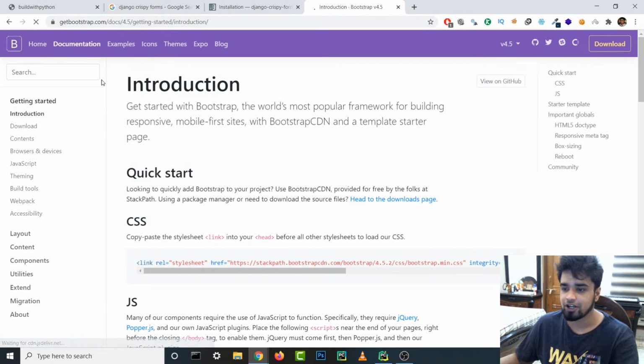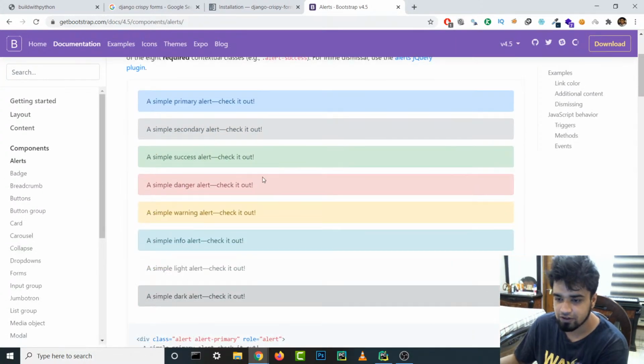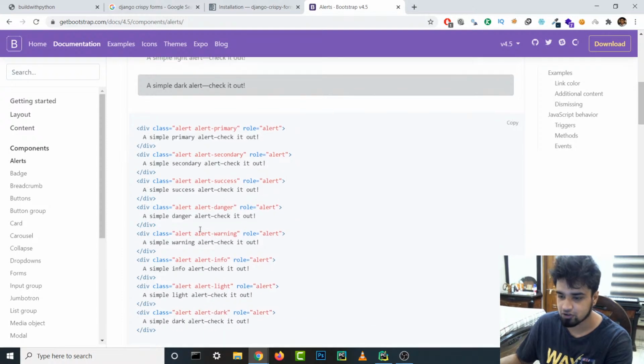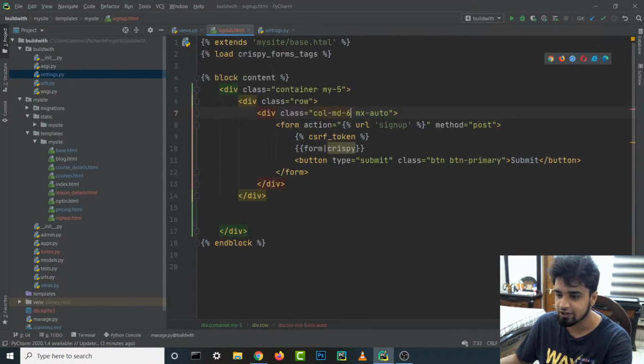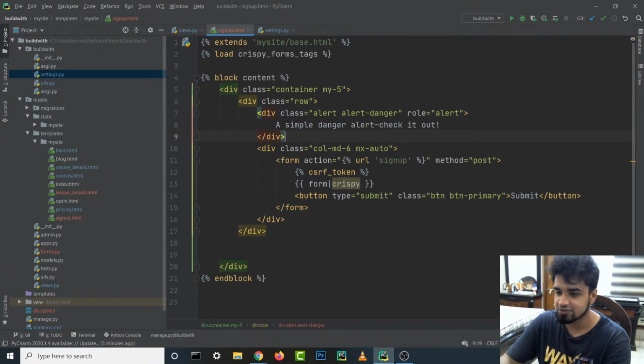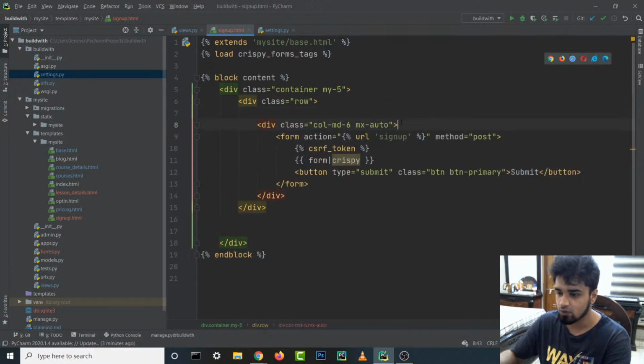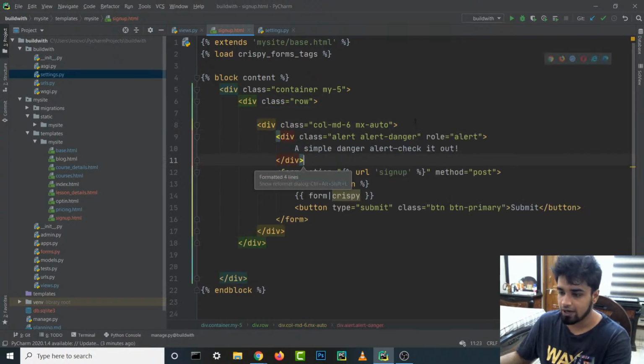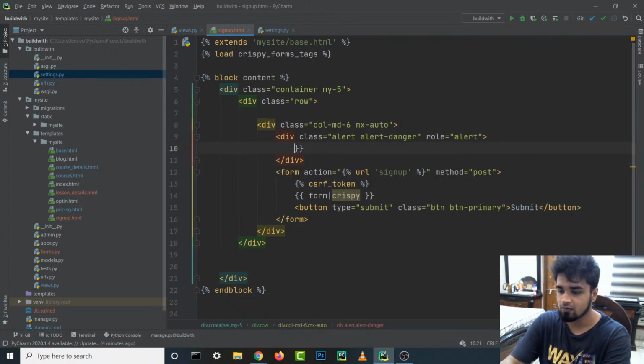So we're gonna go to documentation, go to our components, and let's see, this is perfect actually, alerts for showing like an error. So we just want this red one, right? Because it looks like danger, like something wrong has been entered. Probably the user is gonna get like a heart attack. Oh my god, what did I do. So inside this, we are just gonna paste this baby in, I guess. Or we can actually just paste it over here, just below our sign up page. Let's format it.